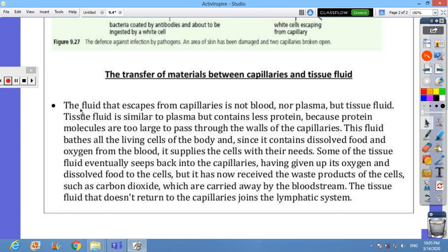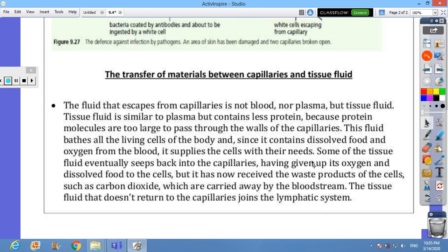So the fluid that escapes from capillaries is not blood nor plasma, but tissue fluid, which is plasma minus red blood cells and proteins. Tissue fluid is similar to plasma but contains less protein because protein molecules are too large to exit the capillaries. This fluid bathes all living tissues in order to facilitate the process of diffusion between capillaries and body cells, and since it contains the salts, food and oxygen from the blood, it supplies the cells with what they need.